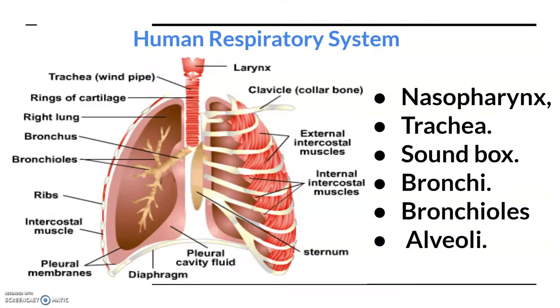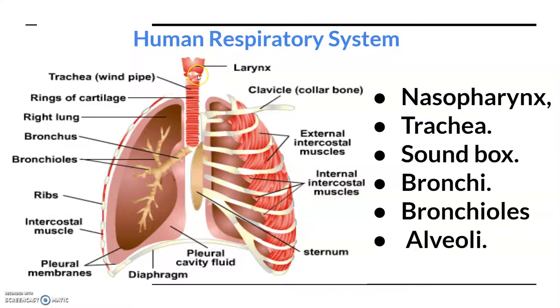Now as we see here in the human respiratory system, we have a pair of external nostrils, which open out above the upper lip and lead to a nasal chamber through the nasal passage, and the nasal passage opens into the nasopharynx. The nasopharynx is a portion of the pharynx and the common passage for food and air. Nasopharynx opens through the glottis into the larynx region, and then further into the trachea.